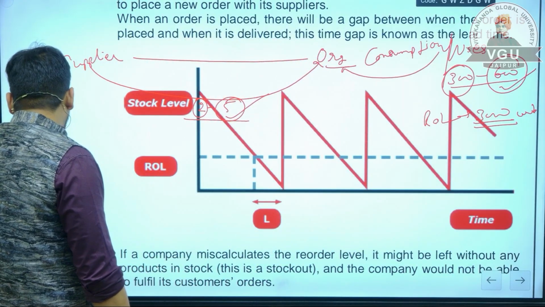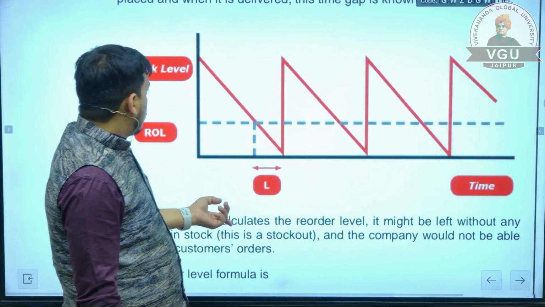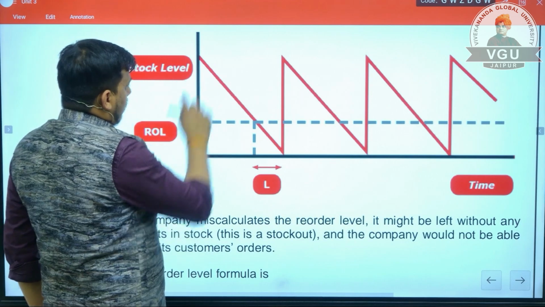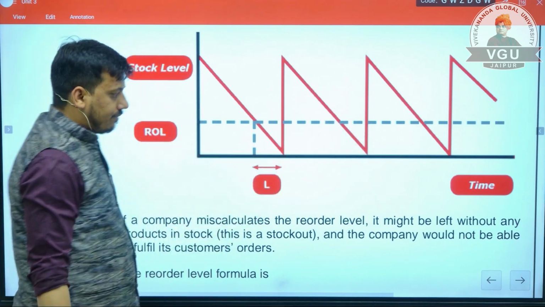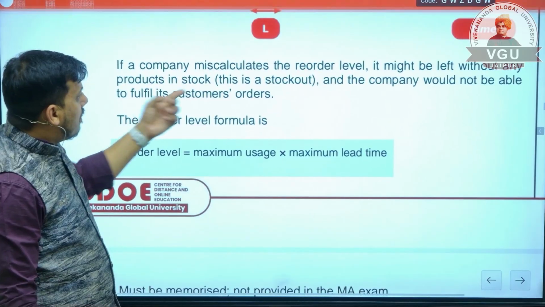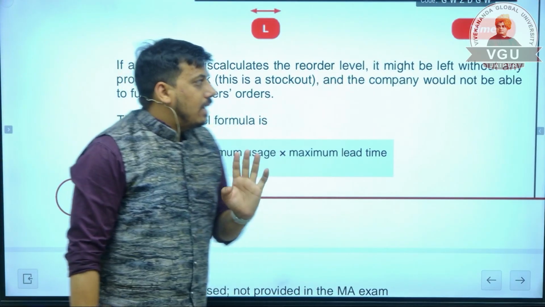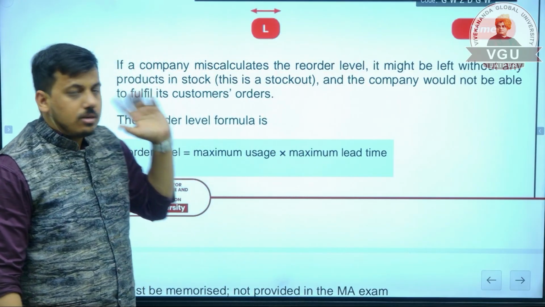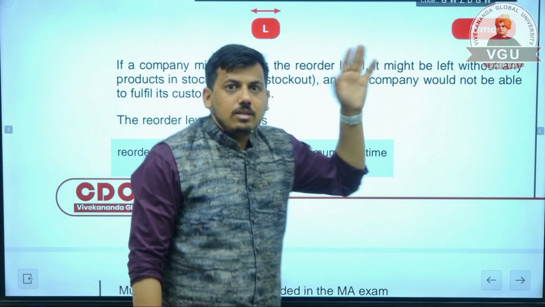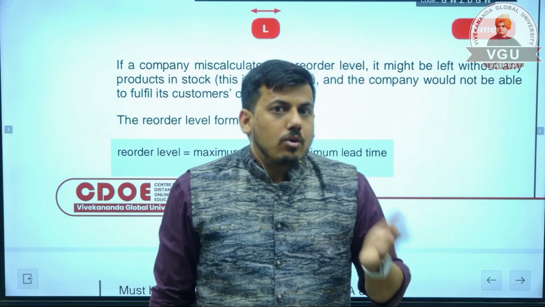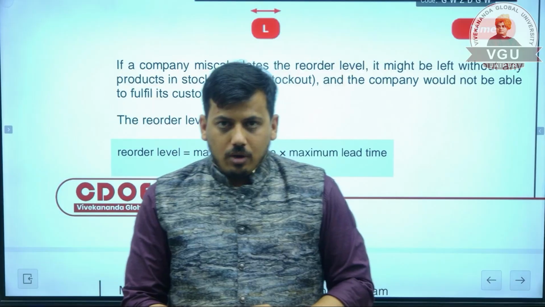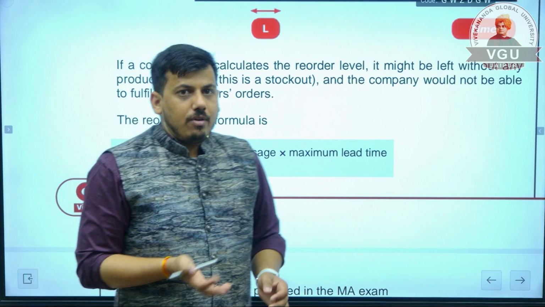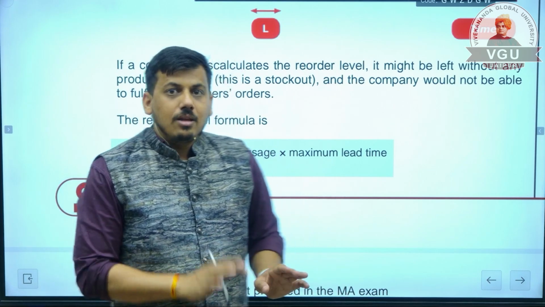Now we are going to understand it with this example. So stock level, this is the highest level, this is the lowest level. Somewhere in between is the reorder level. If a company miscalculates the reorder level, it might be left without any product in stock and would not be able to fulfill its customers' orders. Suppose in the previous example, if the company ordered the goods when it reached only 1000 units, then there would be a delay from the supplier and the company would have no raw material in its stock.